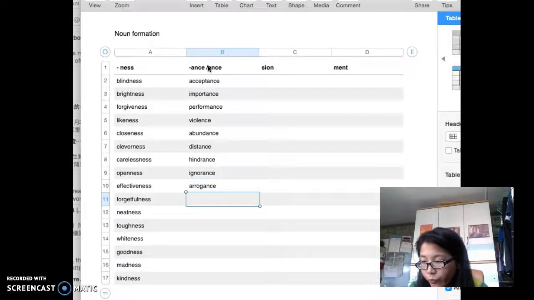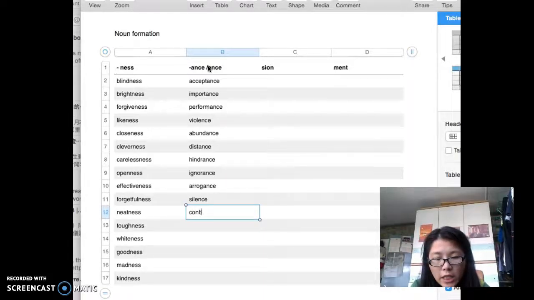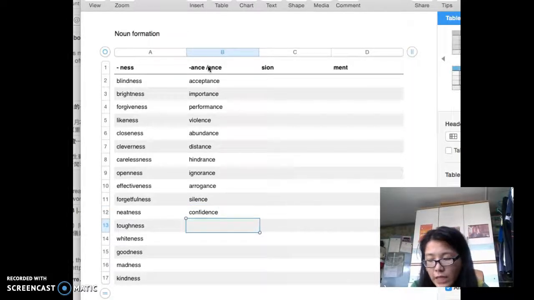And for example, let's take an example of -ence, probably silence. Okay, the sound of silence. Okay, silence, T changes to CE. So that is a noun form, but silent is an adjective. So confident. Confident, adjective, T changes to CE. Okay, noun form, confidence.